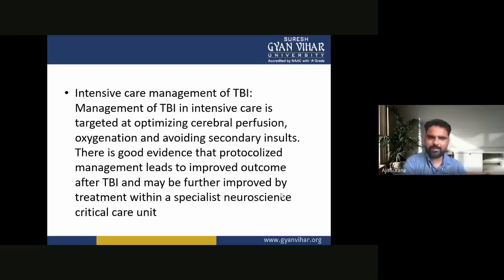So, management of TBI in intensive care is targeted at optimizing cerebral perfusion, oxygenation, and avoiding secondary insult. There is good evidence that protocolized management leads to improved outcomes after TBI and may be further improved by treatment within a specialist neuroscience critical care unit.